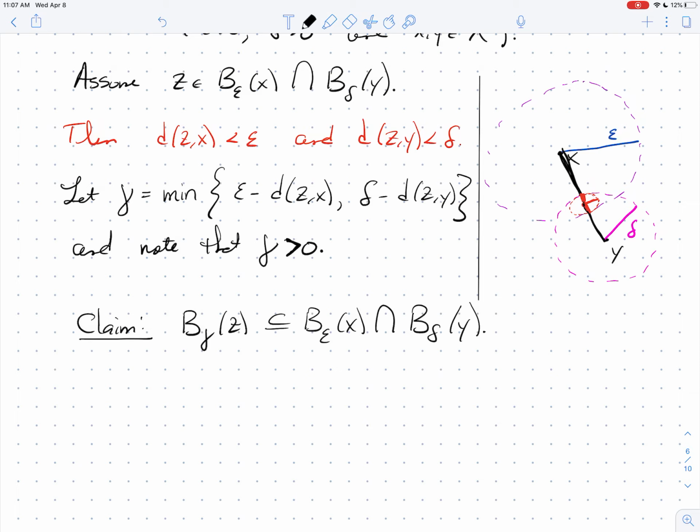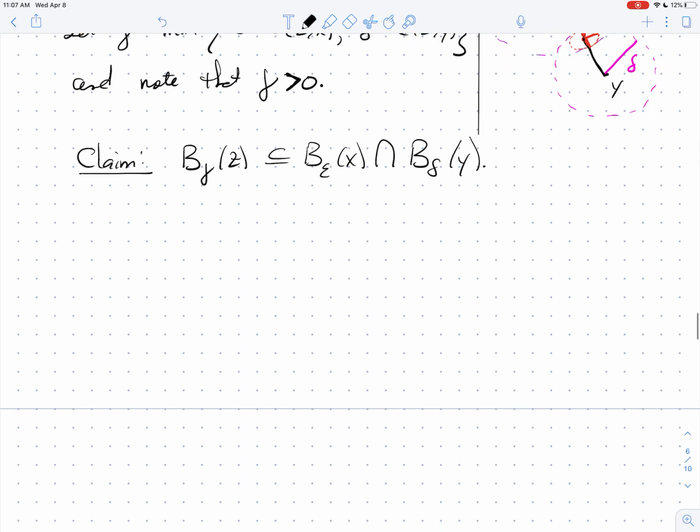And if I want to show that I'm in the intersection, then I just need to show that each point in this ball lives in both of these open balls, this one and this one. So to do that, I'm going to choose some point, let's say W, in my ball of radius gamma around Z. And what do we need to do? We need to show that I'm in the intersection.